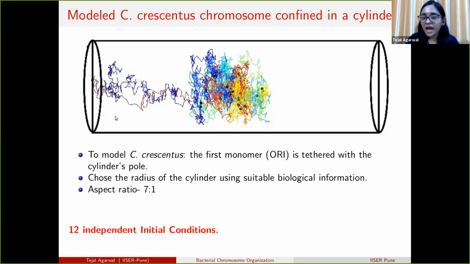So the other diagonal in the contact map represents that the two arms of the ring polymer are linearly aligned with each other. In this case also we start with 12 independent initial conditions, and check how the organization is achieved.